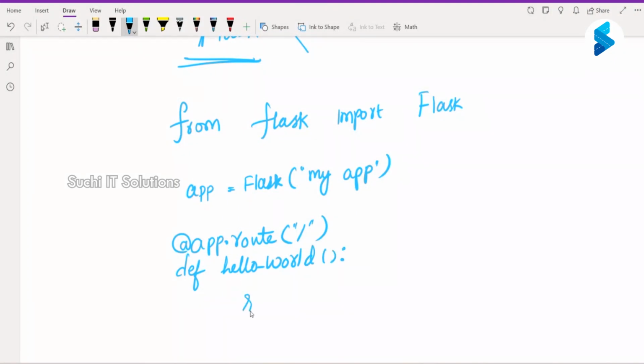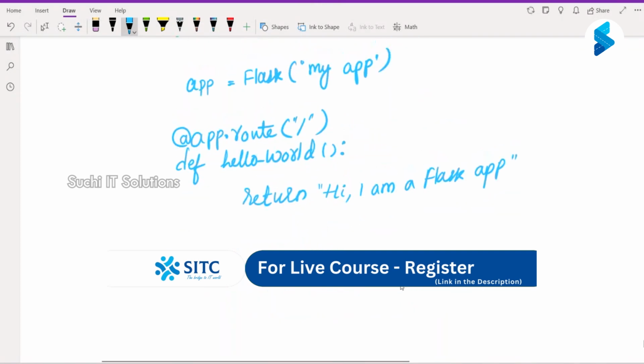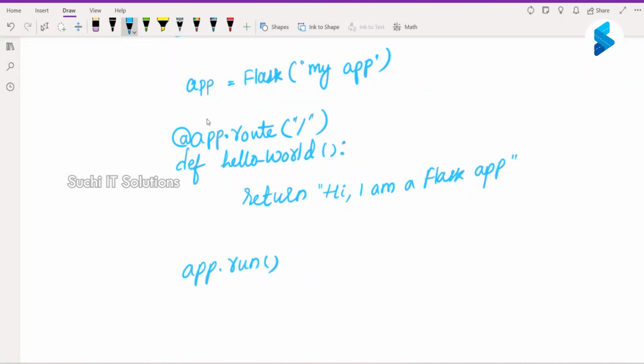From this, I'm going to say return. This function returns. Now we have returned this and I have to run this. I'm going to just say app dot run. So now if I run this file, this is going to run this particular application, which is an instance of Flask. And in that we have registered one method with this path.